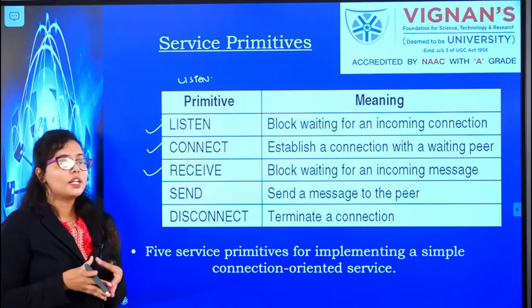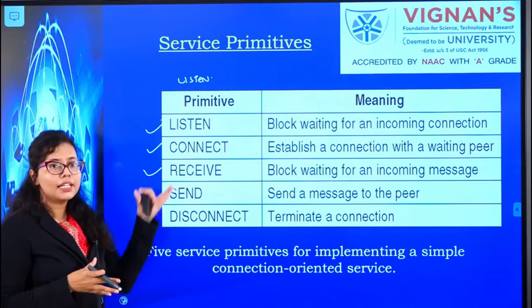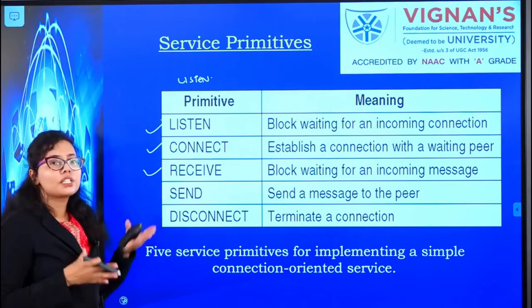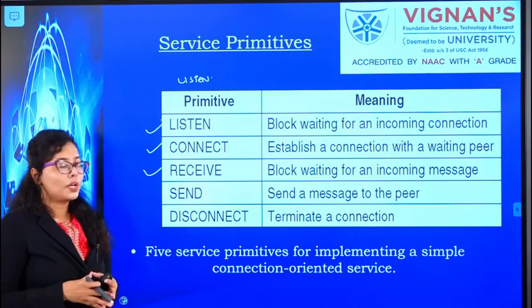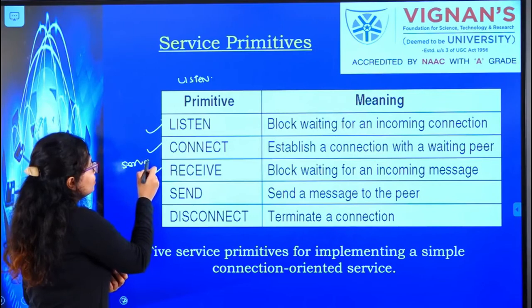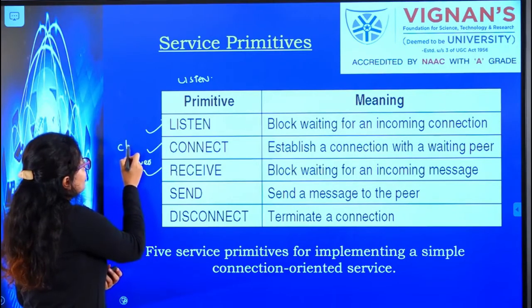The receive service primitive is issued at the server side. When the server acknowledges this connect from the client, it will say, okay, you can connect with me now, and I am ready to receive your data or your query. So this is performed at the server side, and connect at the client side.